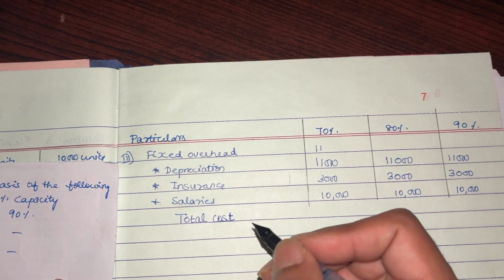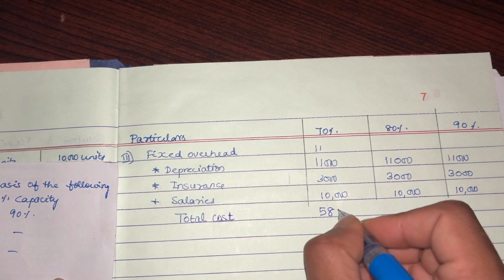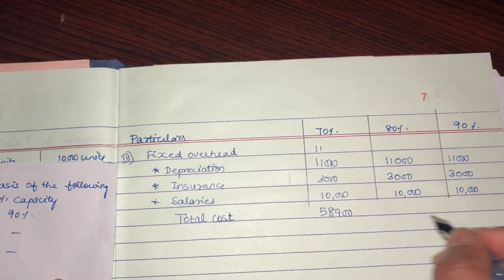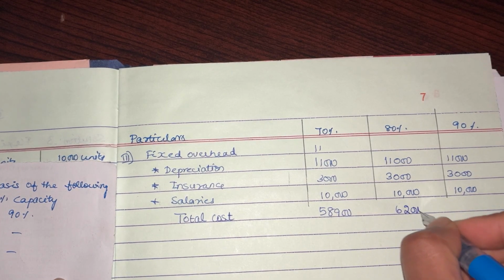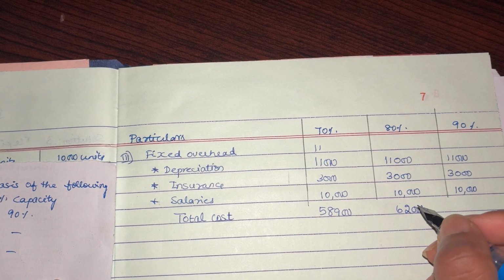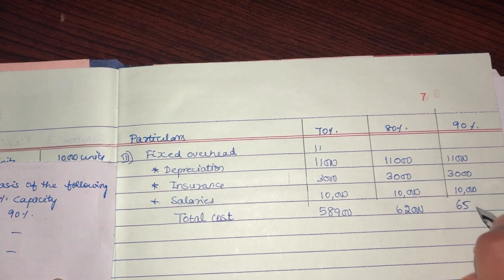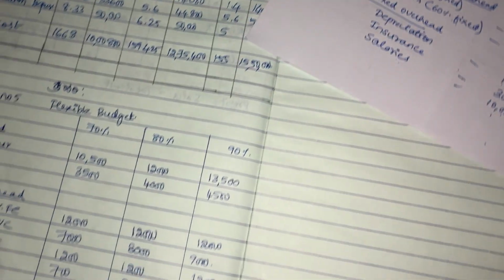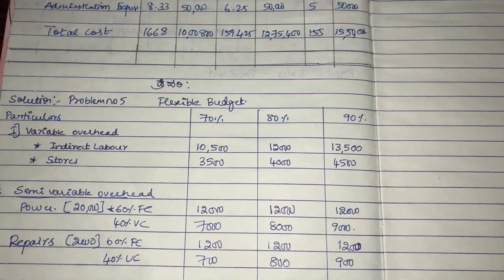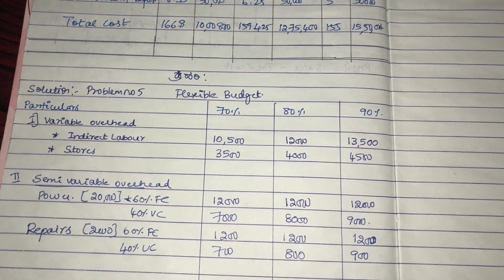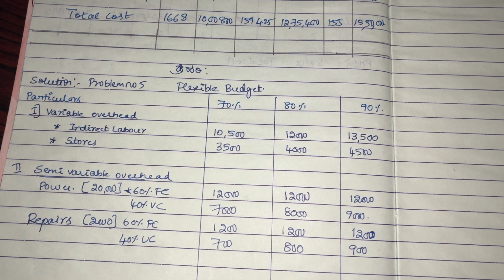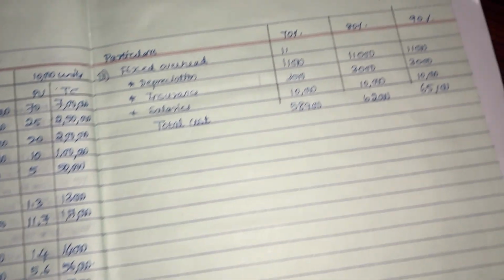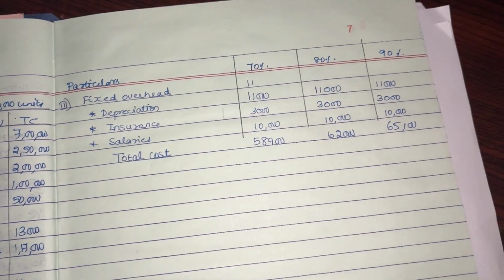So this is the entire problem, and finally we will calculate the total cost, which comes up to 58,900. Then it comes up to 62,000. Then it comes up to 65,100. This is how we calculated the entire solution of problem number 5. So problem number 5: variable overhead, semi-variable overhead and fixed overhead with the total cost.